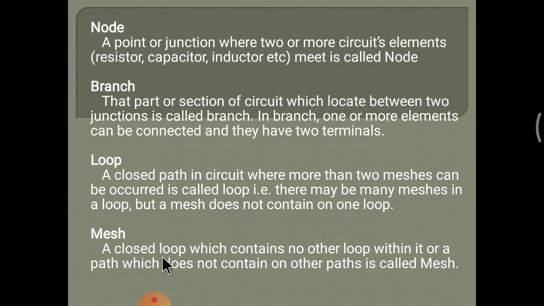What is a mesh? A closed loop which contains no other loop within it, or a path which does not contain another path, is called a mesh.